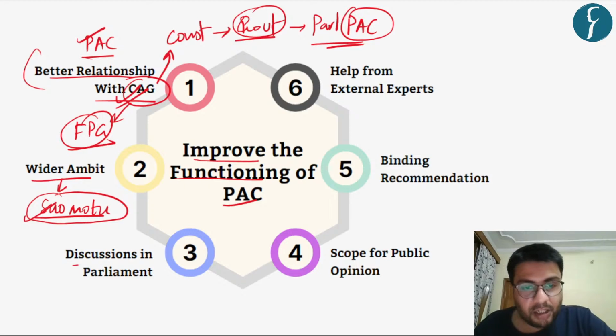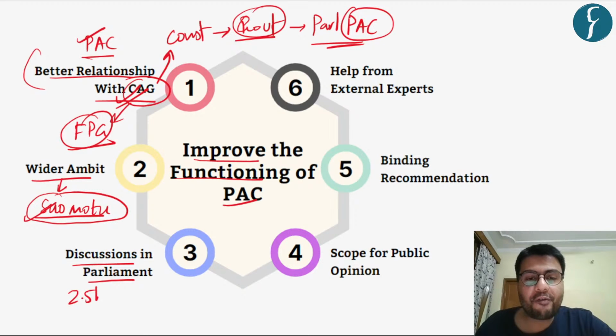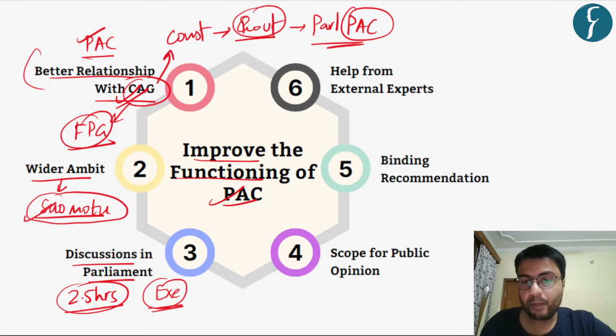Further, the discussion of the reports filed by the PAC in the parliament should be made mandatory, so that in every session at least 2.5 hours should be given to the reports of the PAC and they should be discussed on the floor of the house, because only then will we be able to hold the executive accountable quite efficiently and properly.